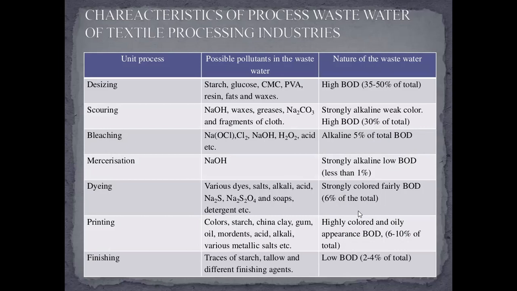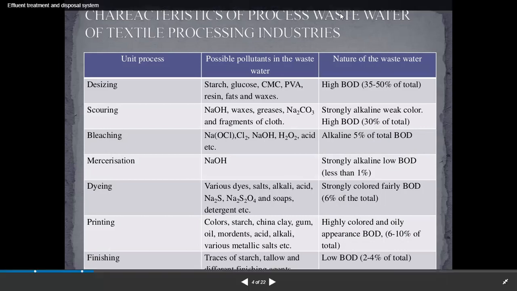In bleaching unit process, possible pollutants in the wastewater are NaOCl, chlorine, NaOH, H2O2, acid, etc. Nature of the wastewater is alkaline, 5% of total BOD, biological oxygen demand.